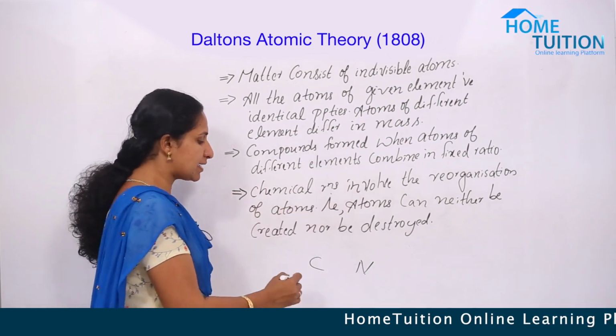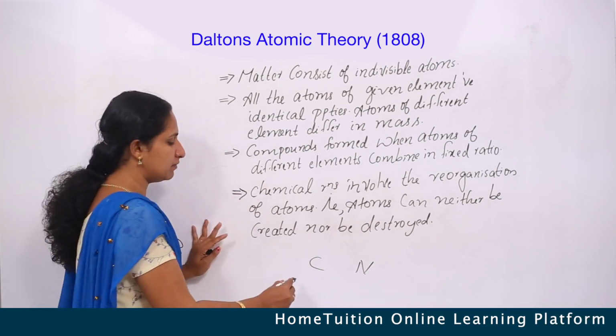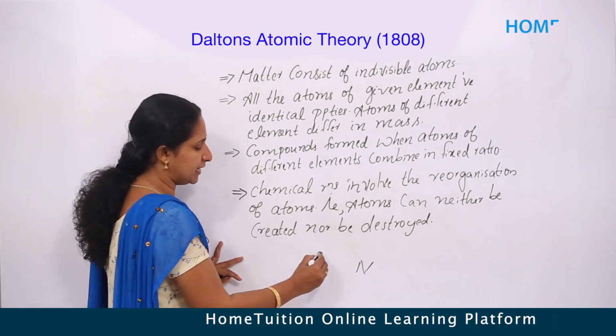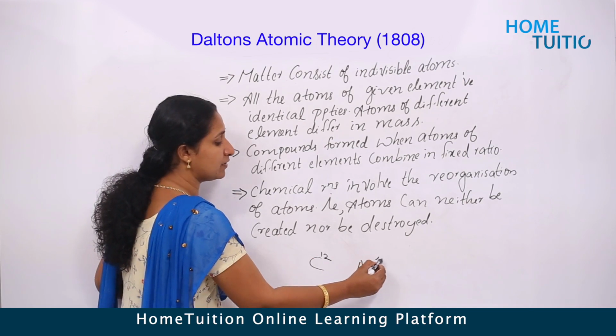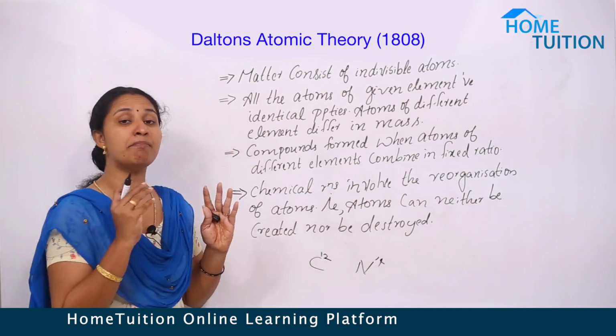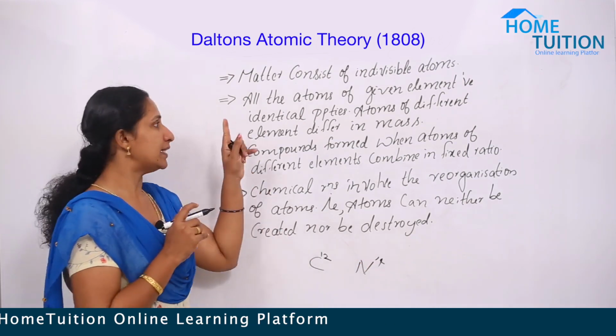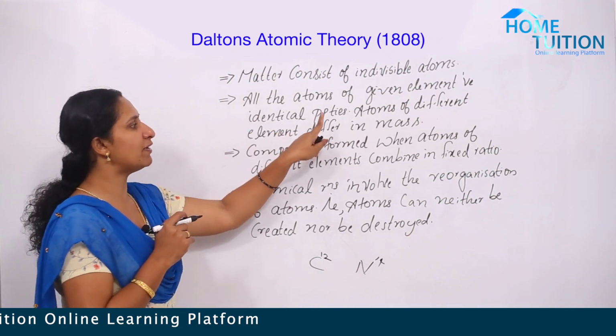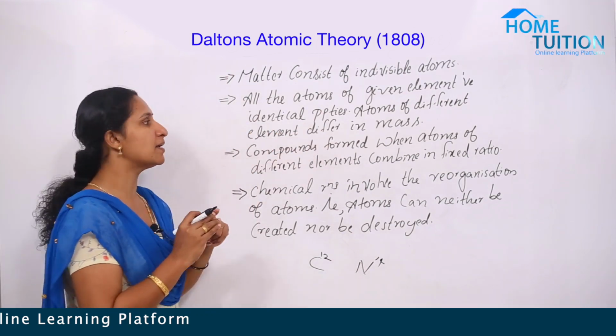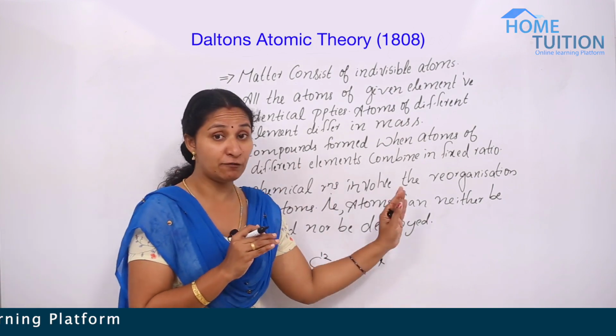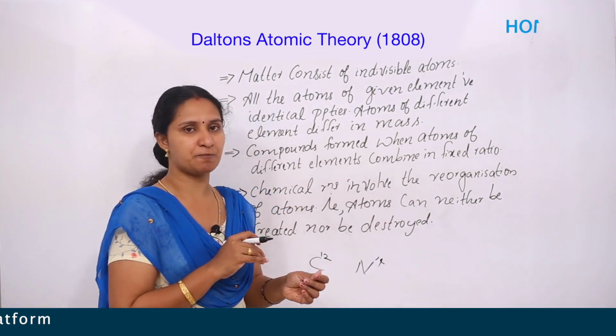Then atoms of different elements differ in mass. For example, carbon. What's the mass of carbon? Yes, 12. But nitrogen, 14. They differ by mass. Okay. That's the point. All the atoms of a given element have identical properties. Atoms of different elements show different mass.